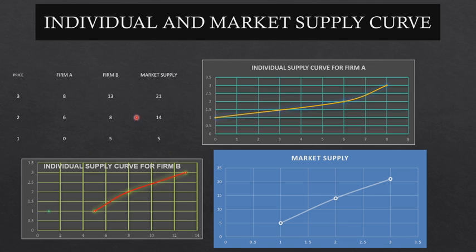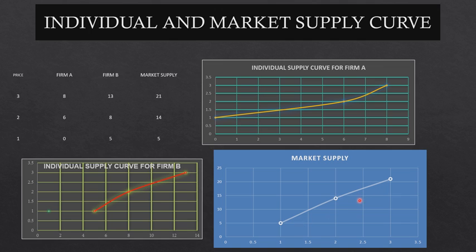So price is here, market supply is this, you just plot the points, and this is how the market supply curve looks. As your price is decreasing, the quantity being supplied is also decreasing. So this is how your market supply curve looks.